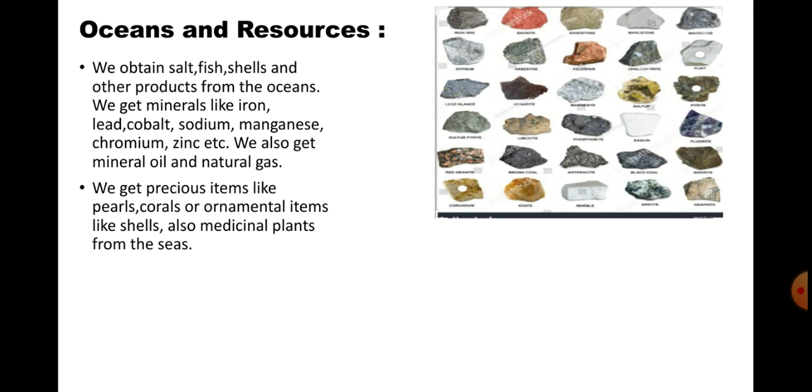Sorry for that. We get precious items like pearls, corals, or ornament items like shells, also medical plants from the seas. So we also get pearls and many expensive things from the oceans, and also medical plants from the sea. If you see in the picture, they go deep inside. In the deep inside there are some plants, and from those plants we get some medical plants. So we get medical plants from the oceans too.